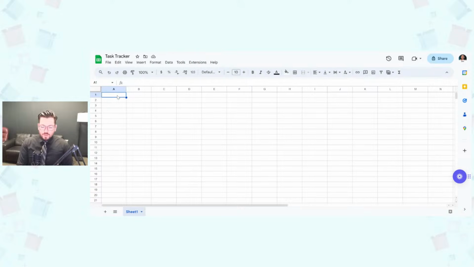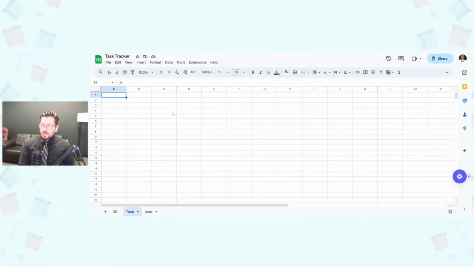First and foremost, we always need to name the sheet up here. So calling it a task tracker. And then we'll have our tables down here at the bottom. So we have a table of tasks. And I always use the singular version. There's some database naming procedure that I was advised to follow, and I think it's a pretty good tactic because it's a table of tasks. And then we're going to have a table of users as well. And so those are basically the only two tables that we're going to need here for this workflow.